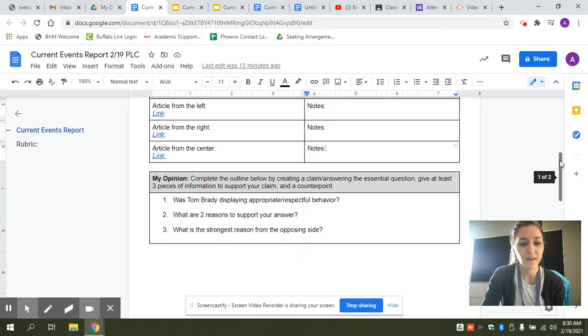Okay, after you've done all that, you would go ahead and reflect on your background research, the research from the multiple perspectives to think about how you feel about this current event, and you would answer these 3 questions, which would tell me how you feel about this current event.